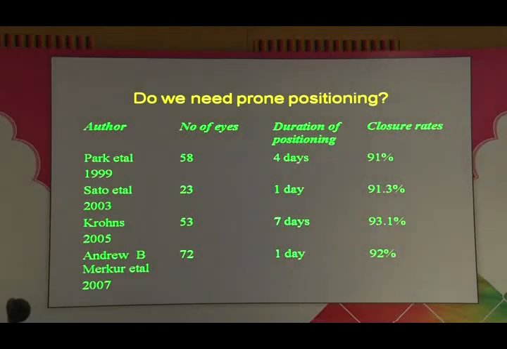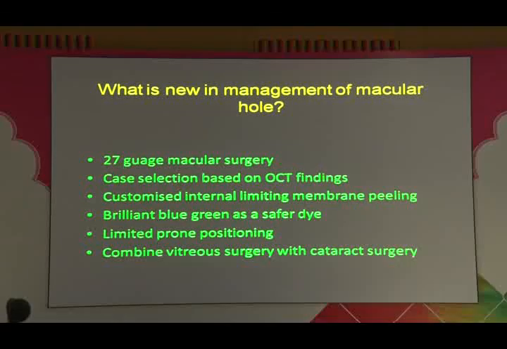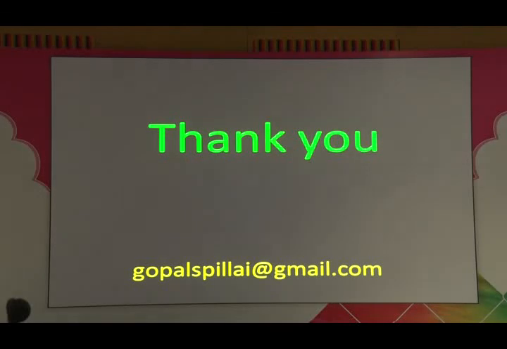Do we not need prone positioning? There are a lot of studies on that. Some people now say that macular holes do not require positioning if the ILM is peeled quite well. New developments are 27 gauge for macular holes, case selection based on OCT findings, customized ILM area. Dr. Shubhendu here has presented a paper on that, limited prone positioning and combining vitreous surgery with cataract surgery.